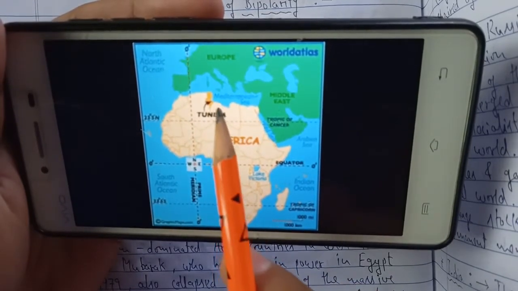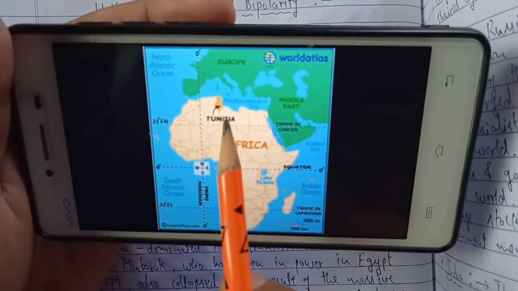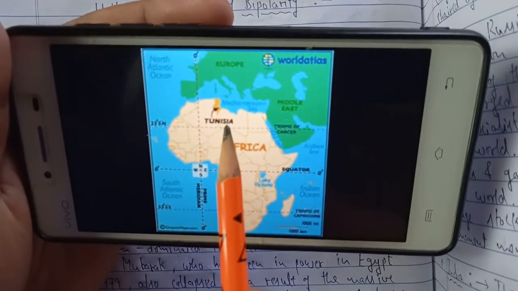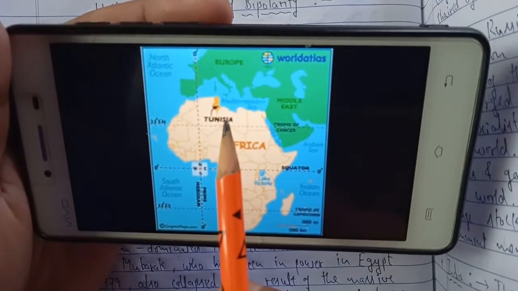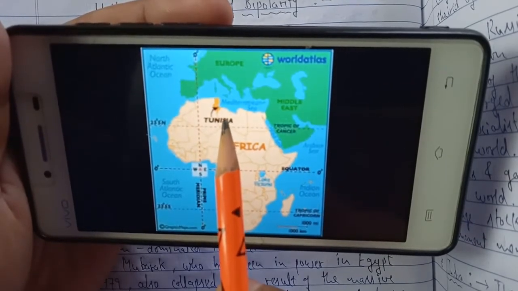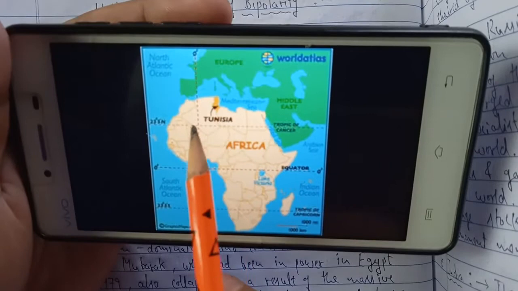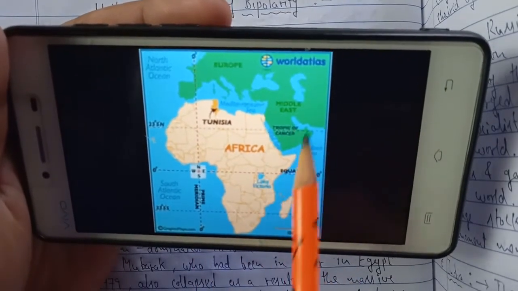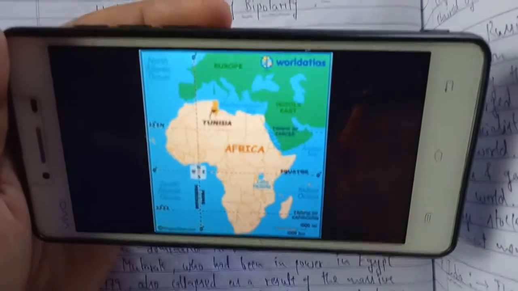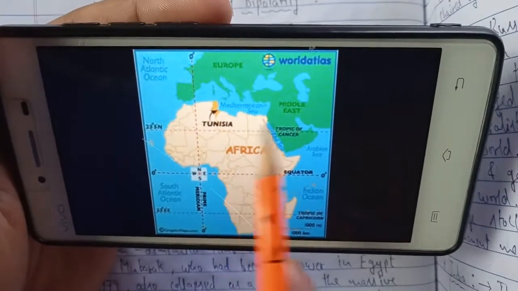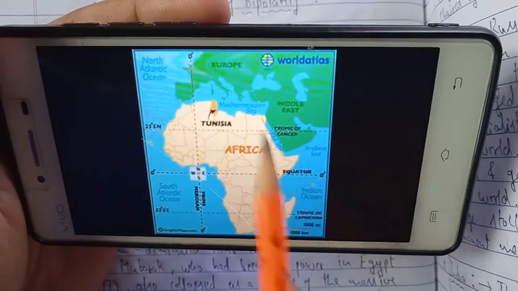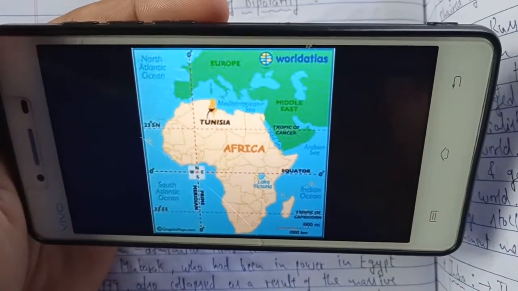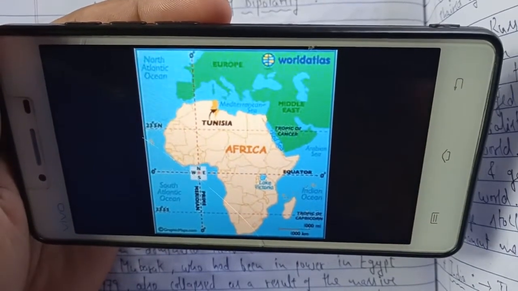This Arab Spring, or the demand for democracy, or the dissatisfaction among the people of the country who wanted to bring a democratic government, started from Tunisia, and then it spread to this part of Asia, that is West Asia. So I hope you have understood this map properly. Tunisia, and this is West Asia. Now I hope the locations are clear to you. Now I will read it.